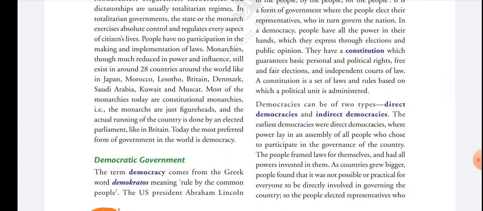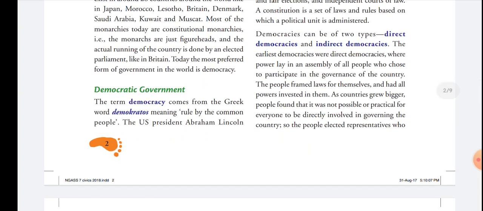Now, what is a constitution? A constitution is a set of laws and rules on the basis of which the political unit is administrated or governed. Clear? Now, democracy can have two types: direct democracy and indirect democracy.